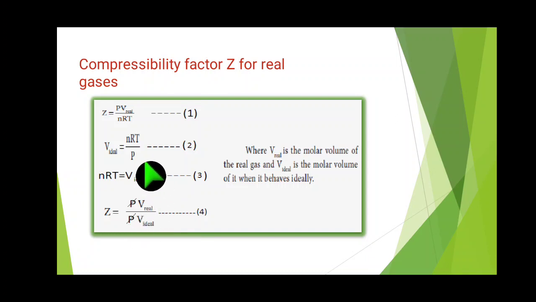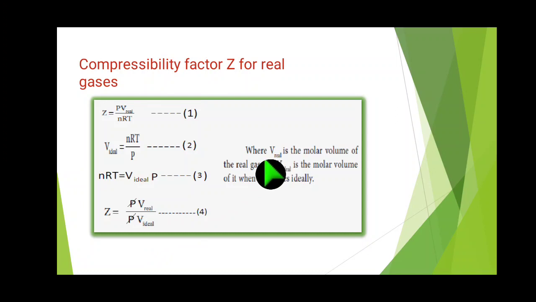P will cancel, and we get V real divided by V ideal.